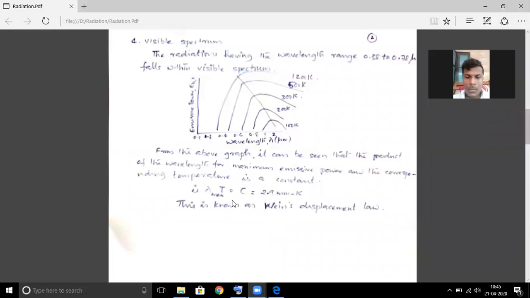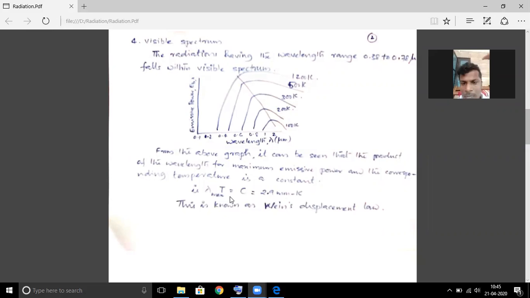you can see that the product of lambda max and temperature is always a constant for all temperatures, and the value of that constant is 2.9 millimeter Kelvin. This is Wien's displacement law. Using this equation, you can find the temperature of a distant object. Okay?